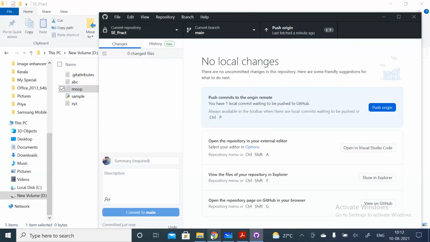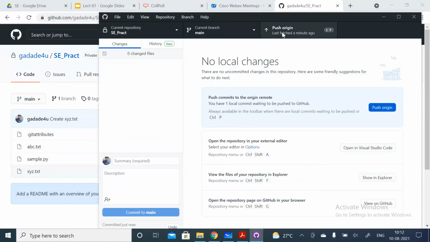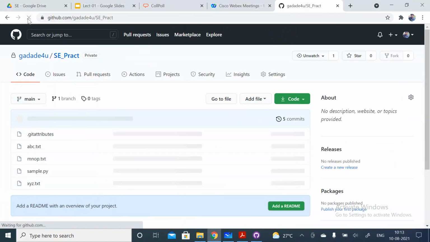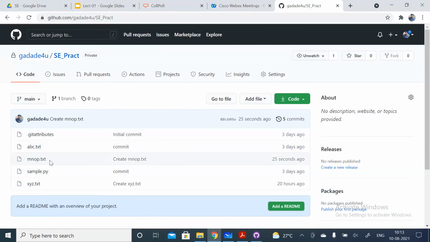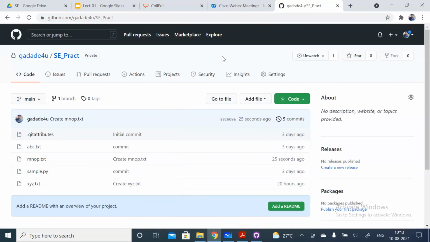And if you see the remote repository, that file has not been reflected over here. So when will this be reflected? When I push this one to the remote repository. Now, if you see here, when I refresh, you can see the MNOP file, right? So in this way, we can update that file. And also here, if you want to download this, you can use this option, download zip. So you can download whatever files are there. Okay. So this is very simple.